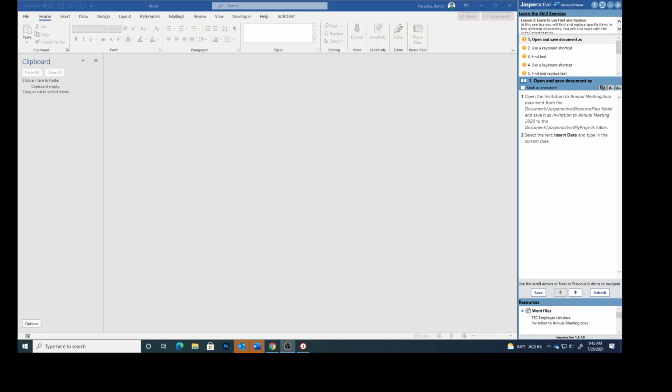Today we are working on the fifth and final lesson within lesson 2 in Word, finding and replacing text. You can see that we have 9 steps in this one, a little longer. So open the invitation to annual meeting from your resources. I'm going to close this clipboard.